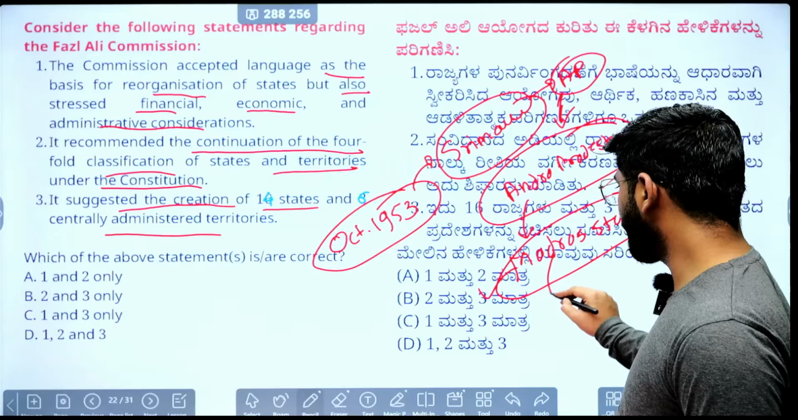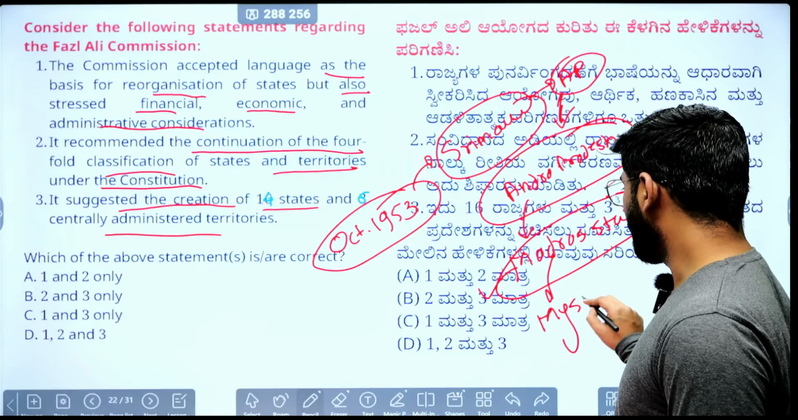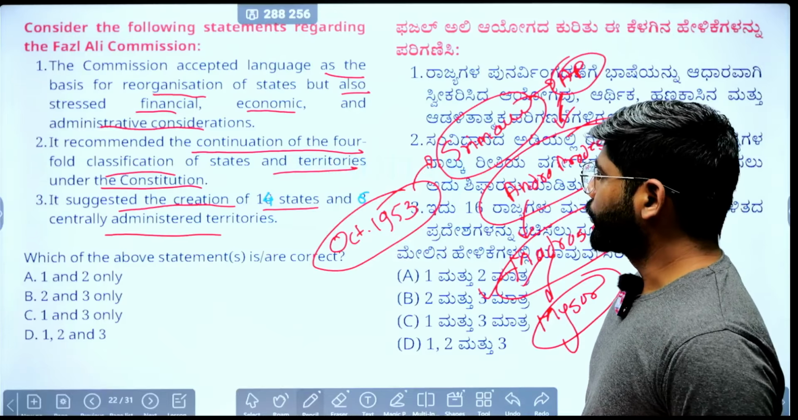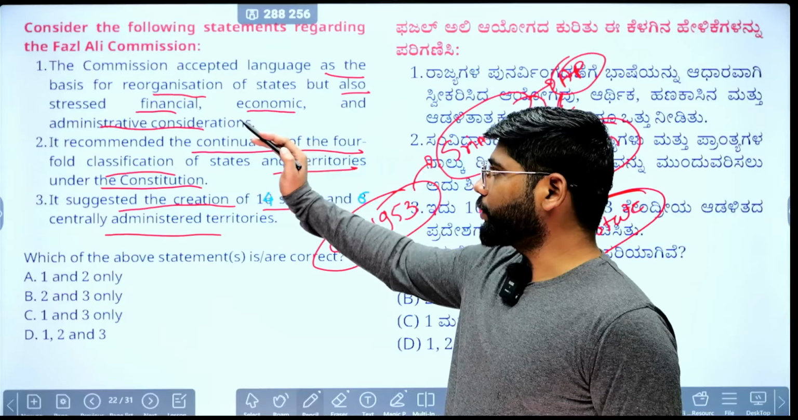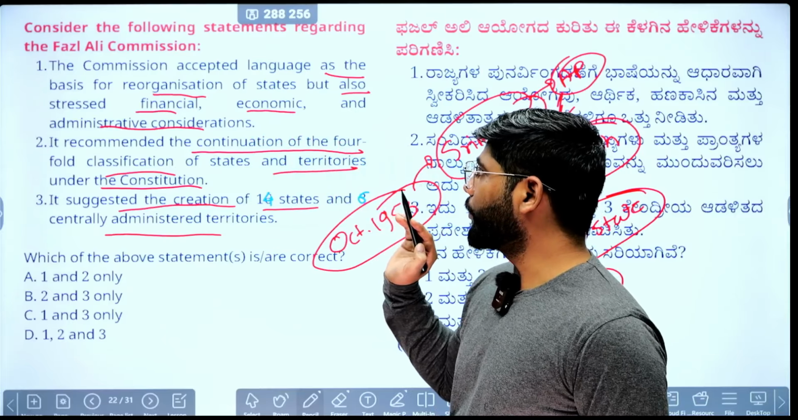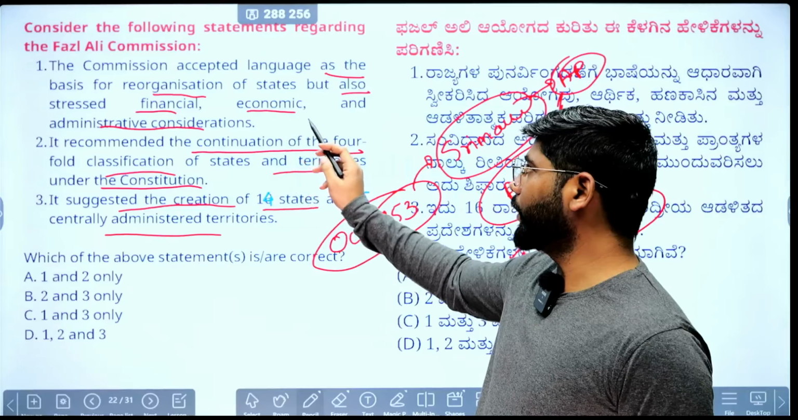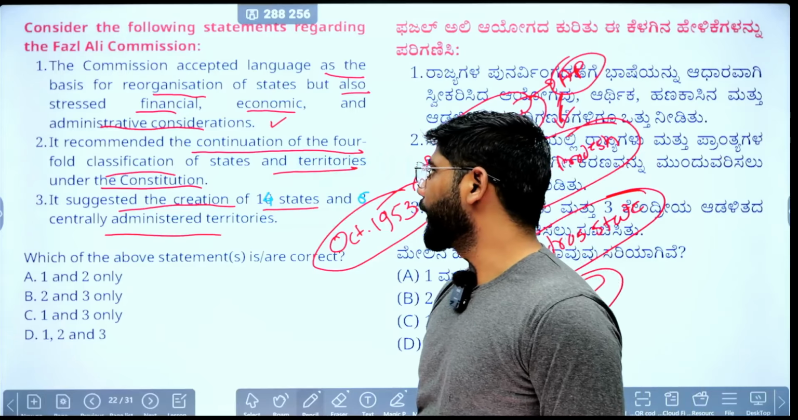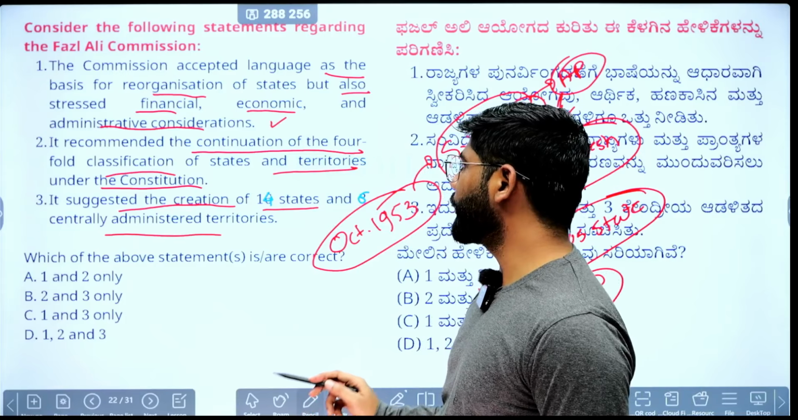So don't get confused between Madras and Mysore. It is about Madras, not the Mysore state. So we'll see the first statement. It accepted language as the basis of reorganization, but also stressed financial, economic and administrative considerations. The first statement is correct.